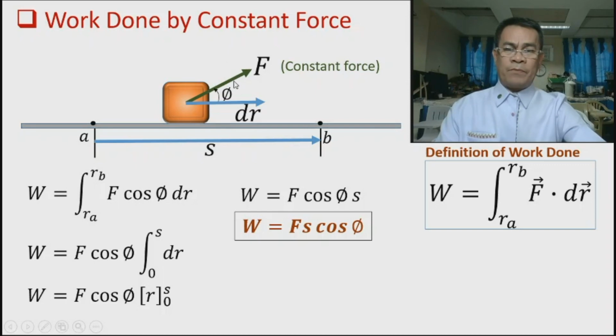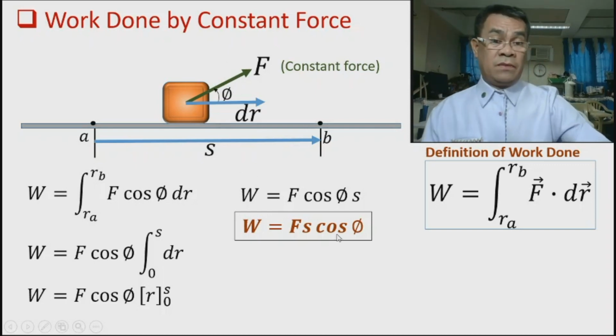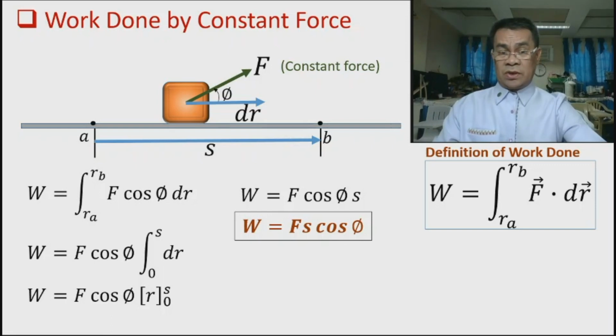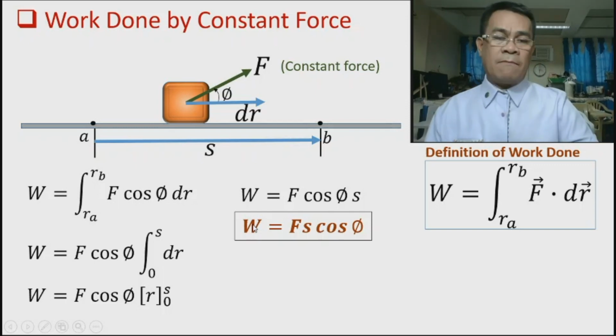Which means that we have two quadrants that can produce a positive cosine. That results in a positive work done, and that will be in quadrant 1 and quadrant 4. While quadrant 2 and quadrant 3 have a negative cosine, which makes the work done negative.